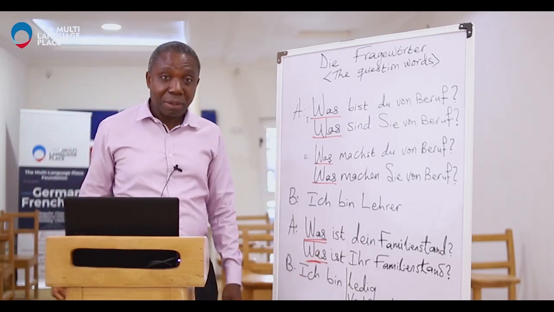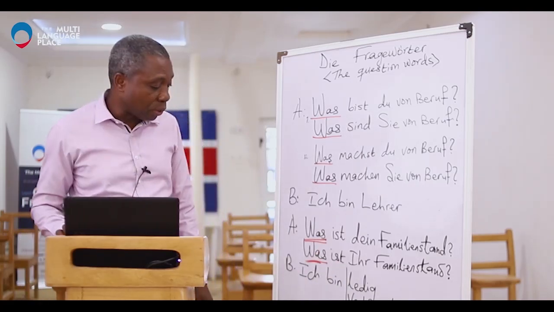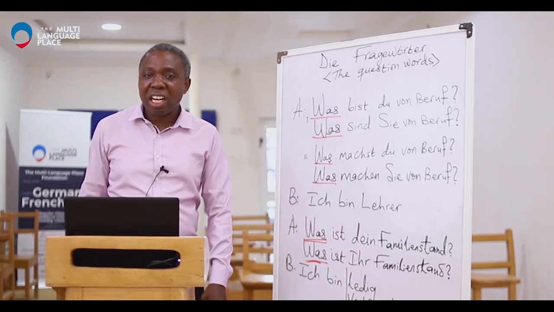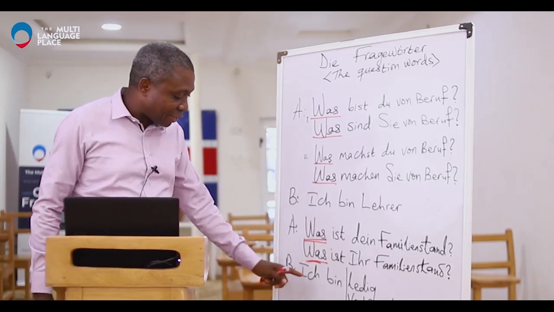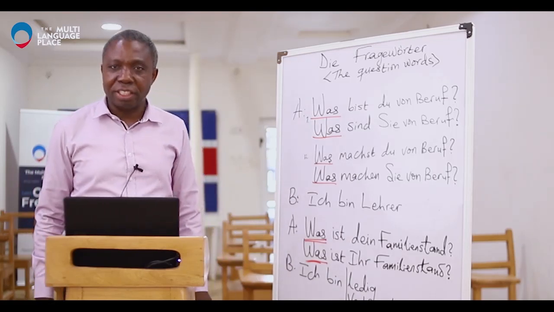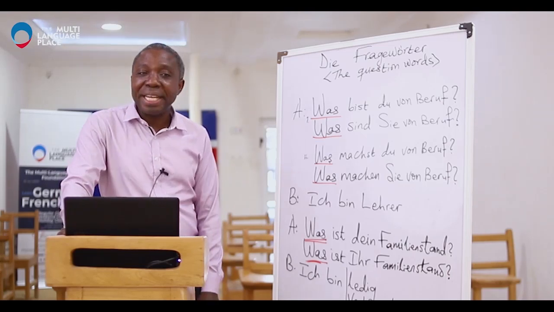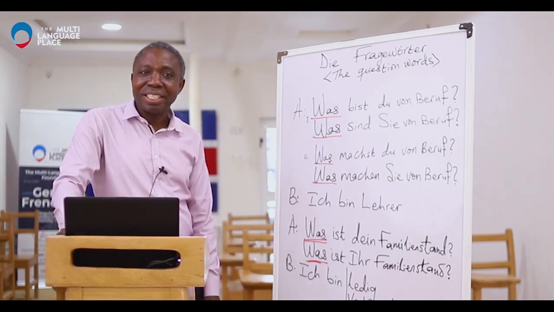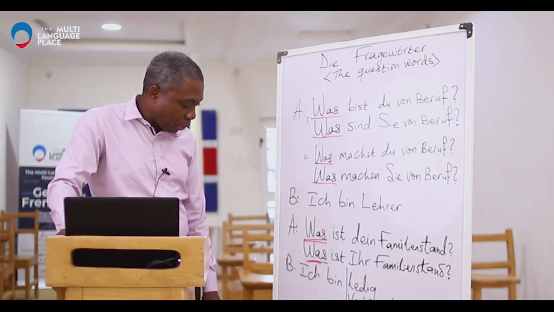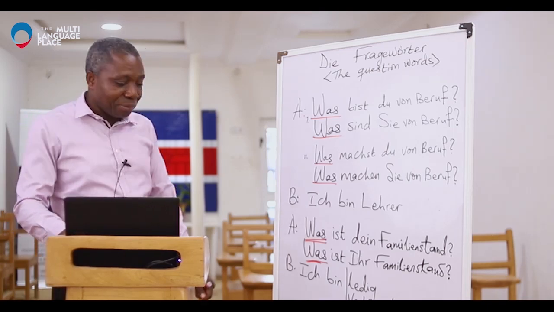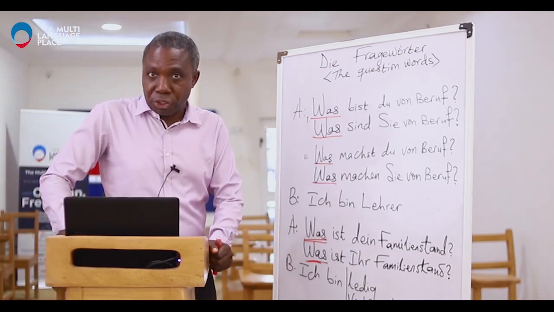The first one is I am single. Ich bin ledig. I am single. Second one is ich bin verheiratet. I am married. And then the next one is ich bin geschieden. Say it after me before I tell you the meaning. Ich bin geschieden. Thank you. Ich bin geschieden, and that means I am divorced.